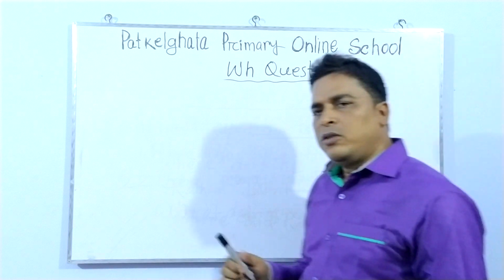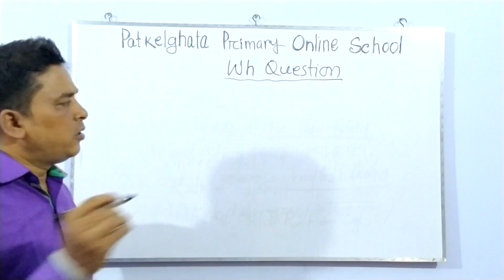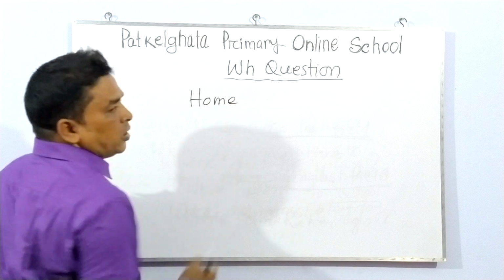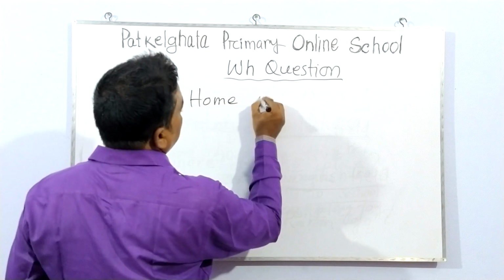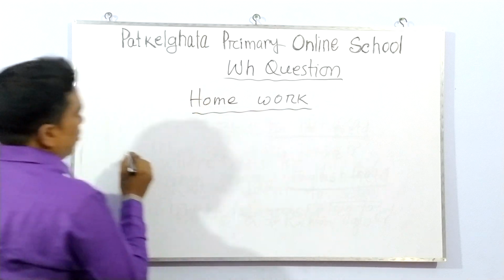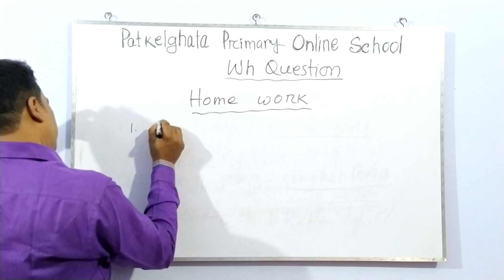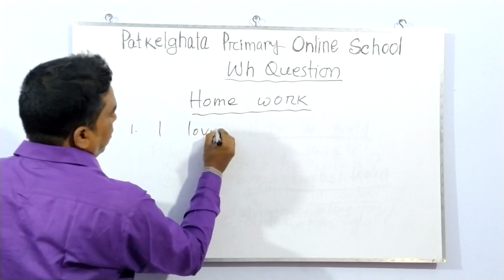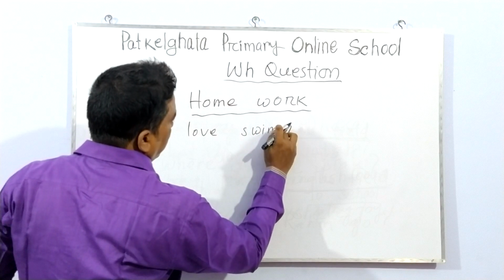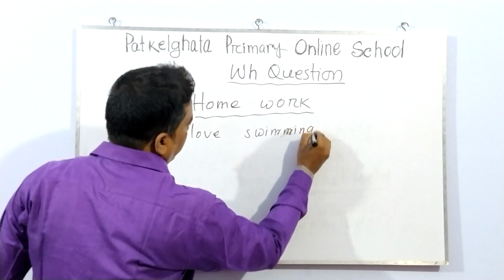Now I give you another just homework. So you write down it to your notebook. First, I love swimming.